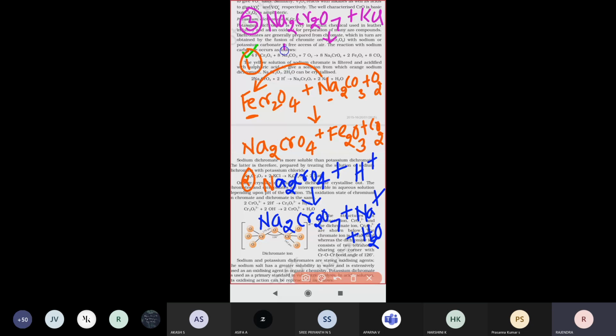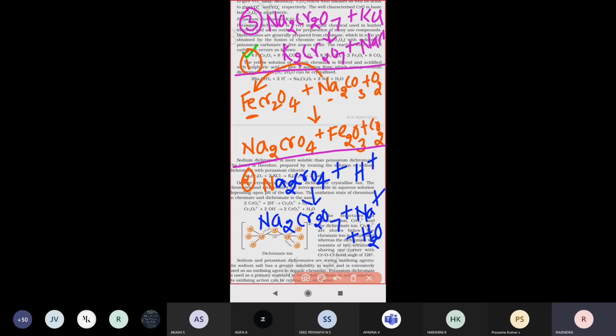Therefore, K2Cr2O7 will be formed, plus NaCl, sodium chloride, will be eliminated. So these are the three steps majorly involved in this reaction.